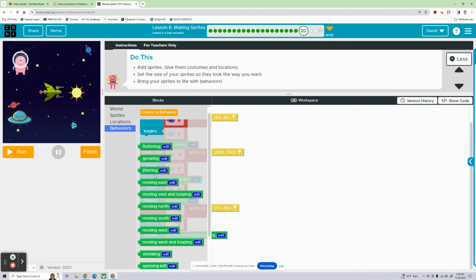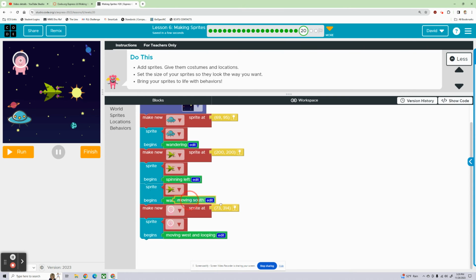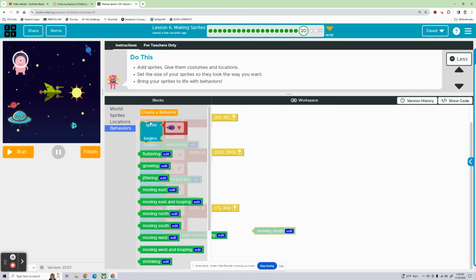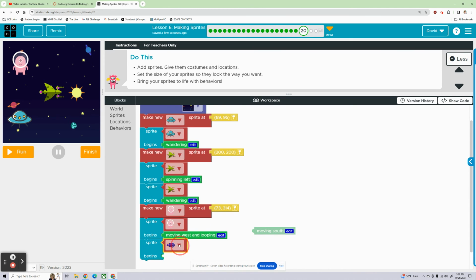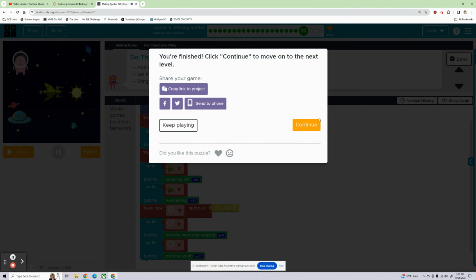And let's give him a, let's see. If I make him move south while he moves west and loops, I want to see what that does. That could be interesting. Yeah, that's cool. Oh, is he ever coming back? He may never come back. Okay, so now we know what that does.